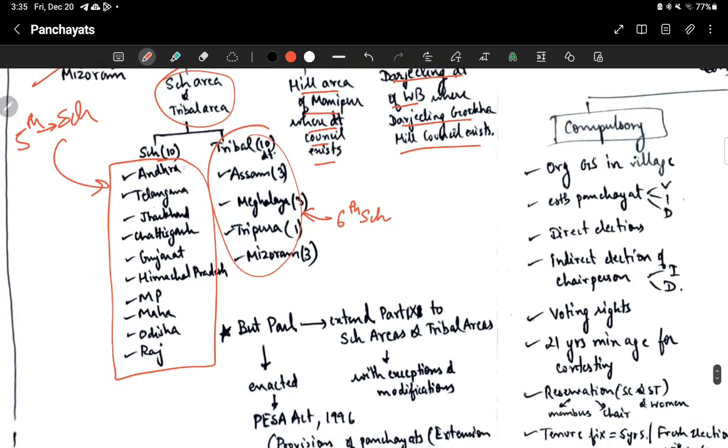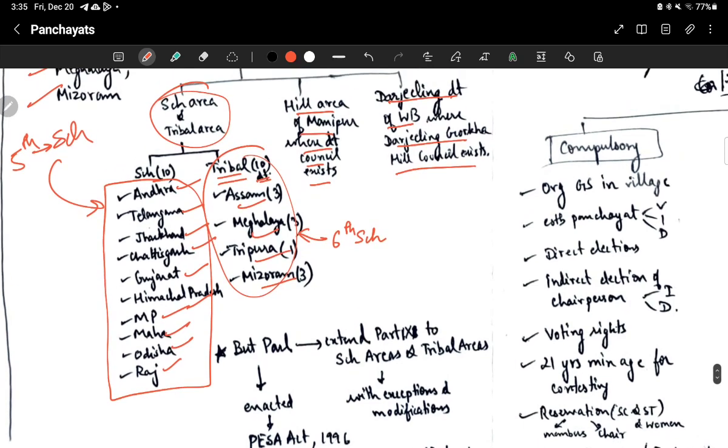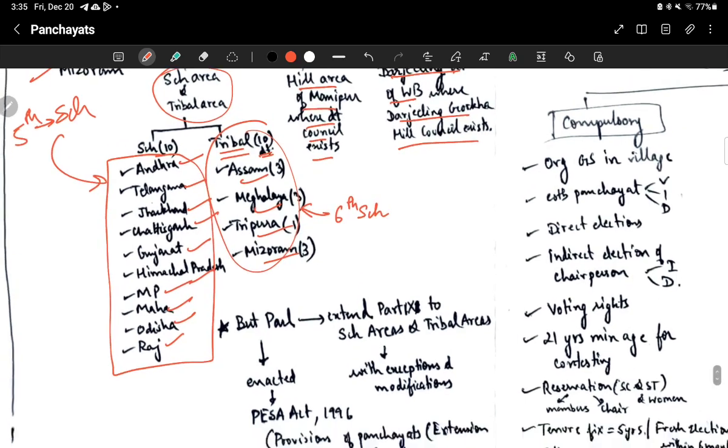फिफ्थ शेड्यूल एरियाज में कौन कौन आता है? आंध्र प्रदेश, तेलंगाना, झारखंड, छत्तीसगढ़, गुजरात, हिमाचल प्रदेश, मध्य प्रदेश, महाराष्ट्र, ओडिशा and Rajasthan. And 6th schedule areas, that is tribal areas with autonomous districts. Assam में we have 3 autonomous districts. Then Meghalaya 3, Tripura 1 autonomous district, and Mizoram 3 autonomous districts. So in these areas, they are not applicable.